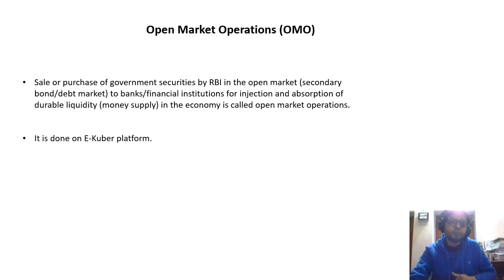The next one is open market operation. This is one of the important tools, because here there is sale and purchase of government securities. For example, suppose in the Indian economy there is too much cash. If there is too much cash, there will be more money supply in the economy. To suck out this money supply, RBI will sell its government securities. If it sells its government securities, the money will flow into the RBI, and the total money supply in the economy will be reduced.